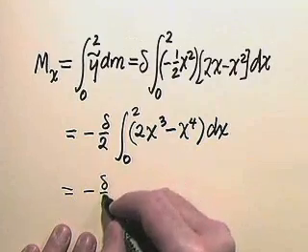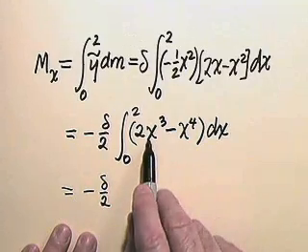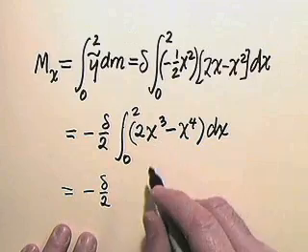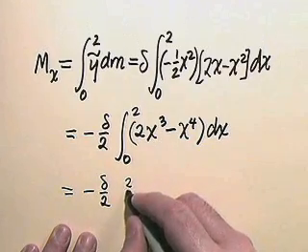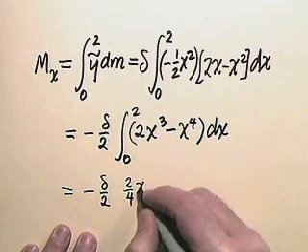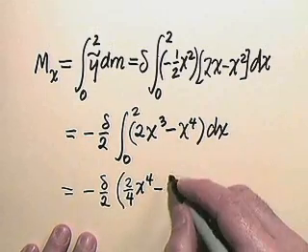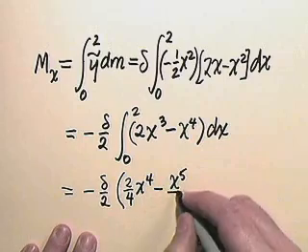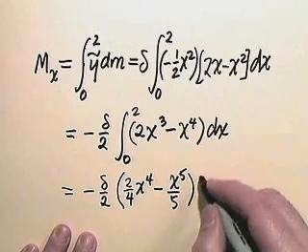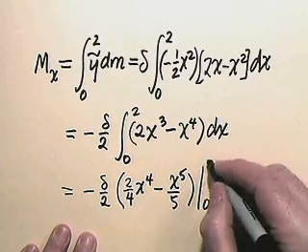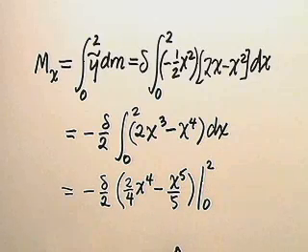So negative delta over 2, antiderivative of 2x cubed is 2 over 4 x to the 4th minus antiderivative of x to the 4th is x to the 5th over 5, and that's to be evaluated between limits 0 and 2.